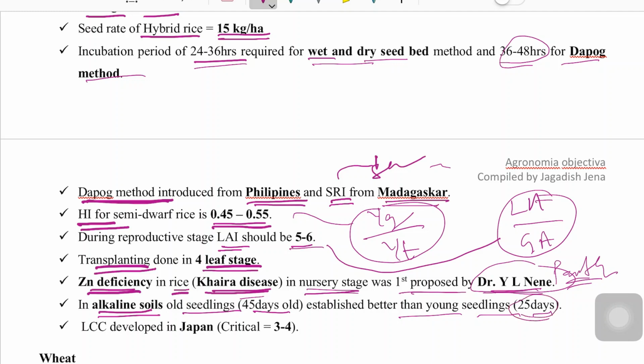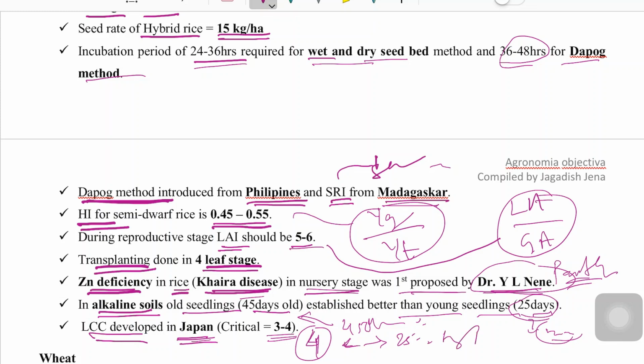Generally we transplant 25 to 35 day old seedlings, but in alkaline soil the most suited is 45 day old seedlings. LCC was developed in Japan. Critical LCC recommendation is 3 to 4, and for most varieties it is 4. If it goes below 4, then we must apply 25 to 30 kg of nitrogen.